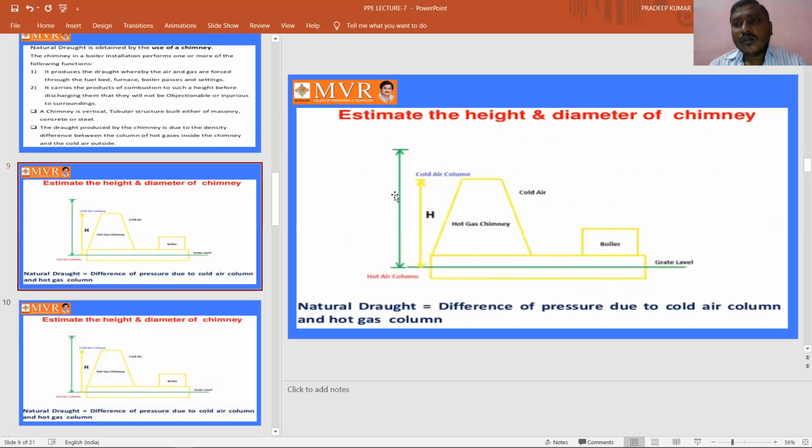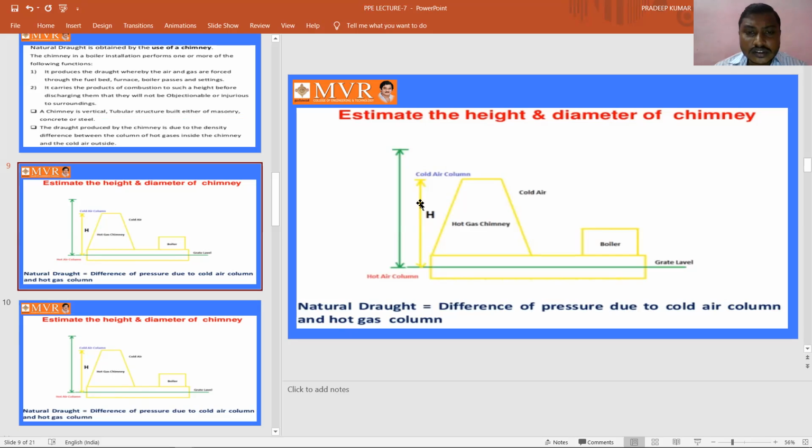See here, what I have said is that for getting the draft, we need the chimney, and by using the height of the chimney, we get the draft here. We need to estimate the height and diameter of the chimney. The diagram itself tells that natural draft is nothing but the difference of pressure due to the cold air column.